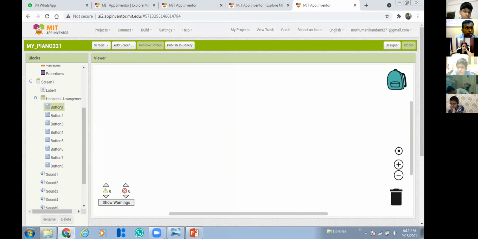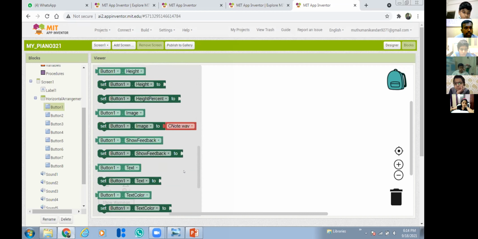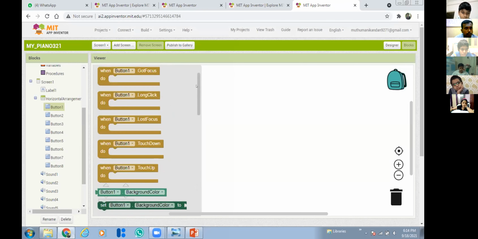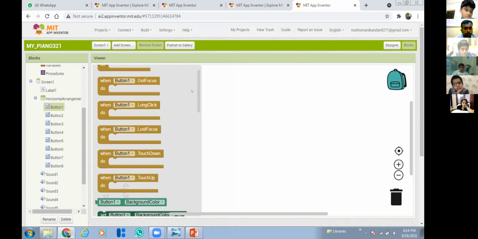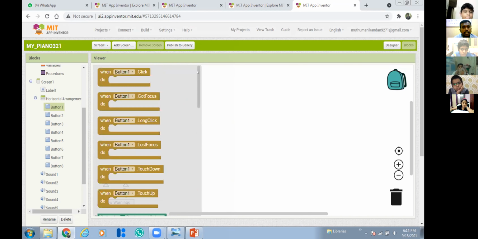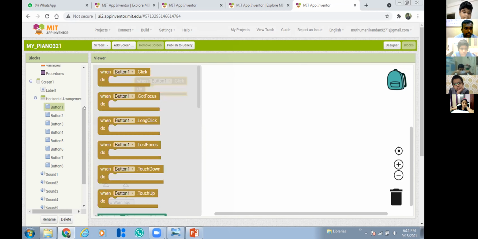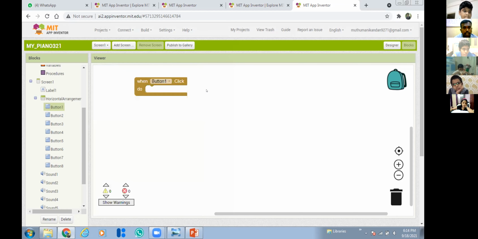So now first click button 1, and here you can see the commands related to button 1. You can take it from here: button 1 dot click, long click, lost focus, touch up, touch down. Many commands are here, but here I just want the click, right? So when button 1 is clicked, take the when button 1 dot click block. When button 1 is clicked, what should happen? Sound 1 should play, right?